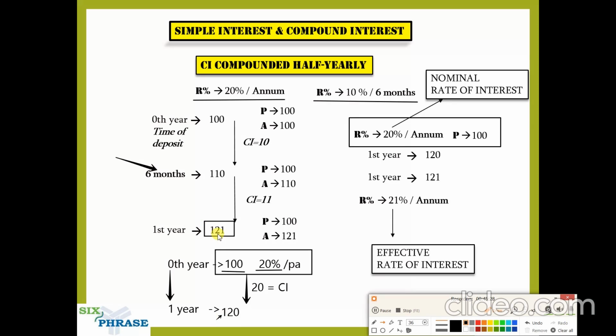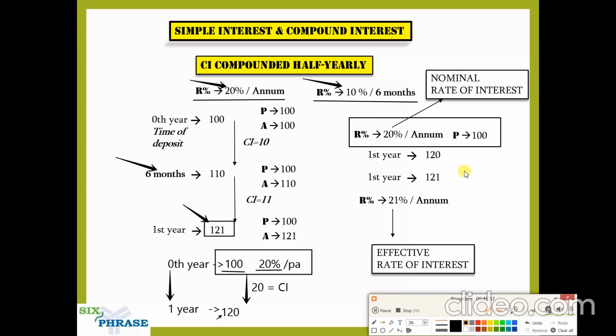Or in other words, instead of getting 20 percentage per annum as the interest, the rate of interest has become 21 percentage. So here also it is the same 20 percentage only, which is mentioned. When I say 10 percentage for 6 months, it is 20 percentage per annum. So you should have got only 20 percentage increment or increase. But here what is the increase? Here it is not 20 percentage increase. It is 21 percentage increase.